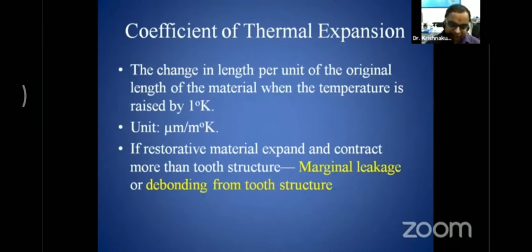In a similar way to what we discussed about strain, whenever the temperature of any material is raised by 1 degree Kelvin, if there is a 1 unit change and the original length is 10, then 0.1 would be the coefficient of thermal expansion of that material. In dentistry, it is very important to know the coefficient of thermal expansion, because if the restorative material and the tooth don't have a similar coefficient of thermal expansion, there are always chances of marginal leakage or debonding of the restorative material from the tooth structure.